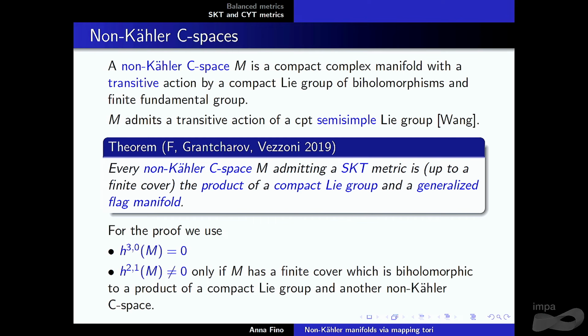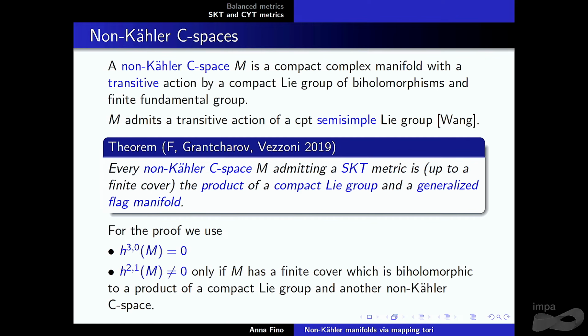And the way I will prove it is internally topological. We use an obstruction by Cavalcanti. They show that if you have a compact complex manifold for which the Hodge number h^{3,0} is 0 and b1 is also 0, then it has to have a symplectic form. And that's exactly how we show our result, because we prove first that h^{3,0} is 0.